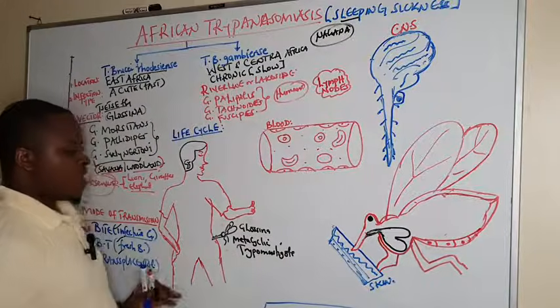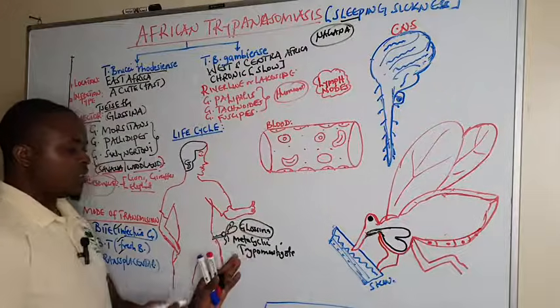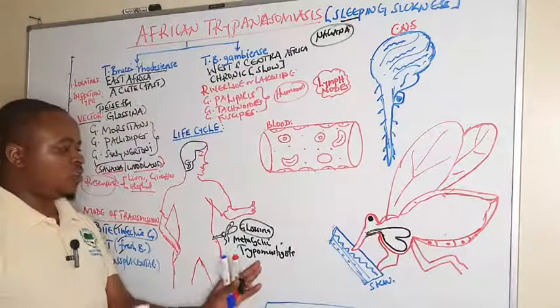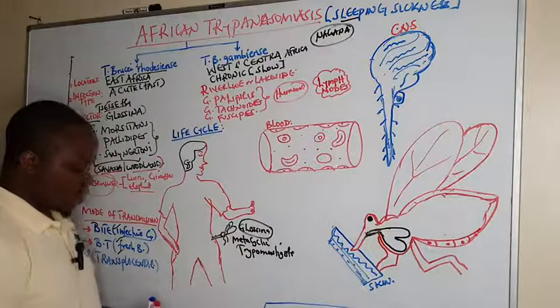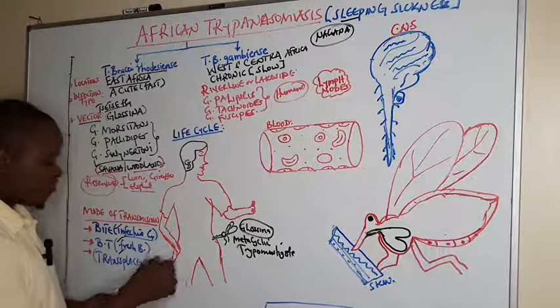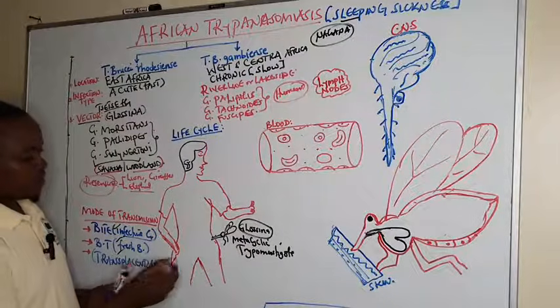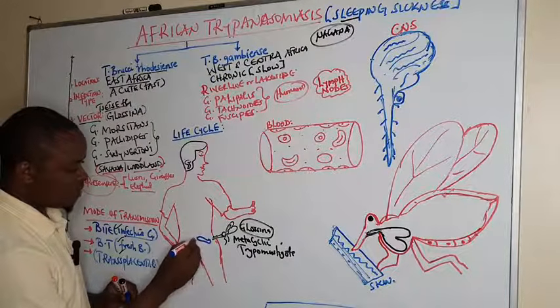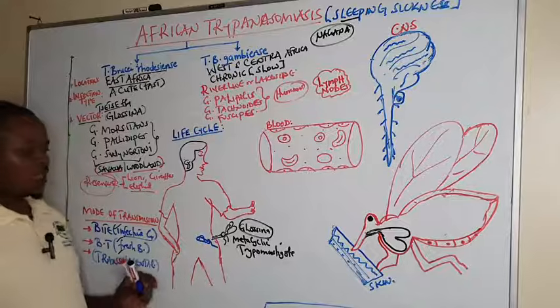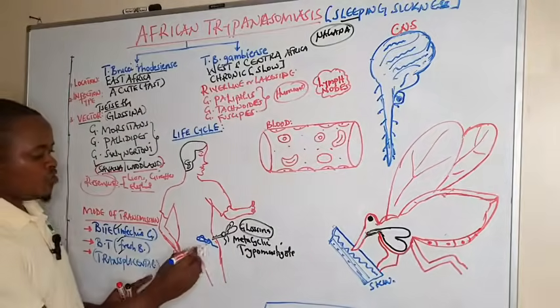So when the salivary gland of this Glossina fly contains the infective stage, which is short metacyclic trypomastigotes, and they are inoculated at the site of bite, they multiply.